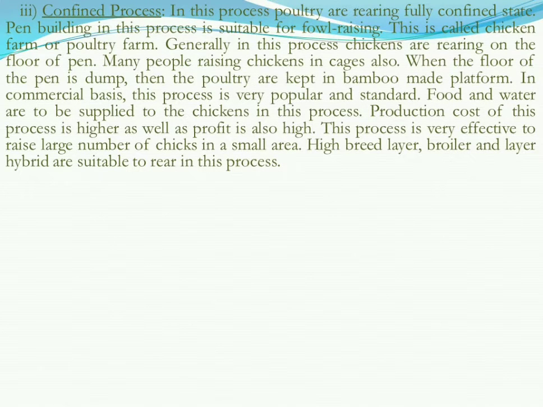In this process, poultry are reared in a fully confined state. A pen building in this process is suitable for whole raising. This is called a chicken farm or poultry farm. Generally in this process, chickens are reared on the floor of the pen. Many people raise chickens in cages also. When the floor of the pen is damp, then the poultry are kept on a bamboo-made platform. On a commercial basis, this process is very popular and standard.